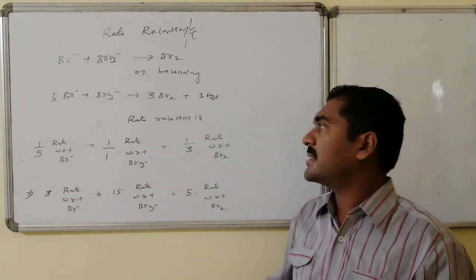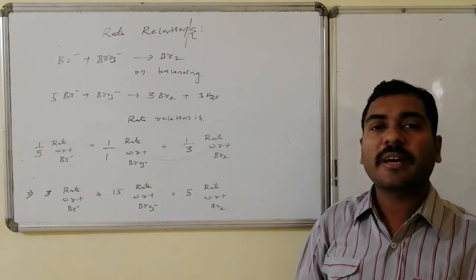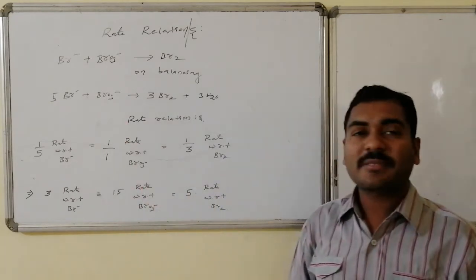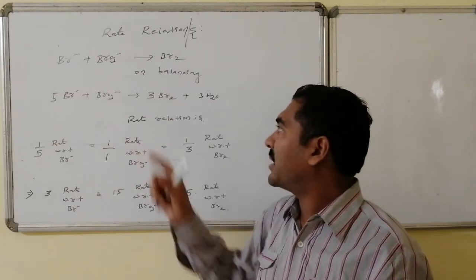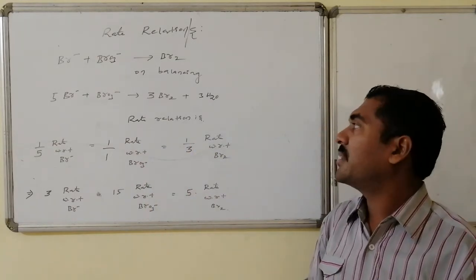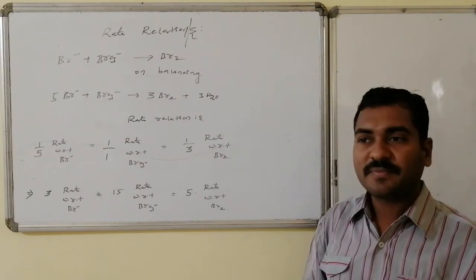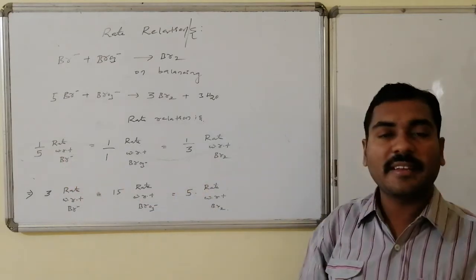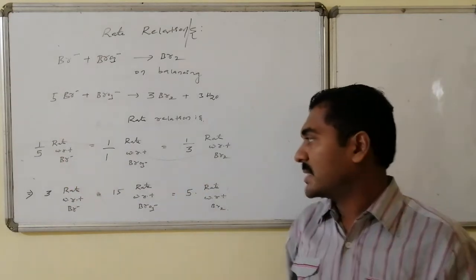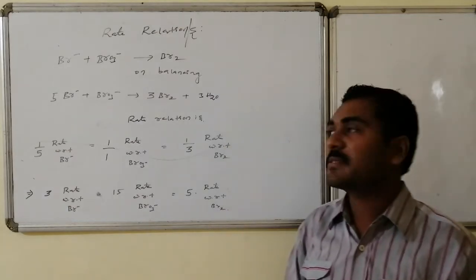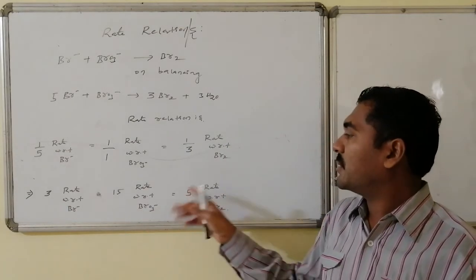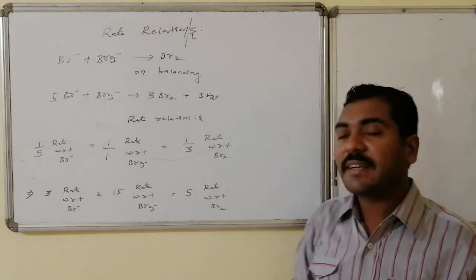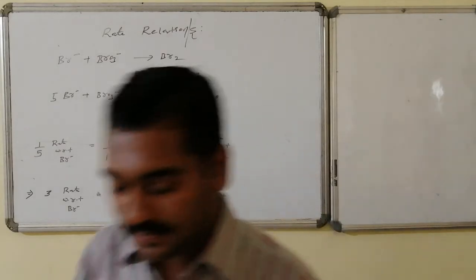Now the rate relation is 1/5 of the rate with respect to Br minus, that is 1 molecule of Br minus, equals 1 by 1 times the rate with respect to BrO3 minus, that is 1 molecule of BrO3 minus, equals 1/3 of the rate with respect to bromine, that is Br2. If I consider the denominators, this is 5 and this is 3. If I multiply everything by 15, this becomes 3 times the rate with respect to Br minus equals 15 times the rate with respect to bromate BrO3 minus, which equals 5 times the rate with respect to bromine.